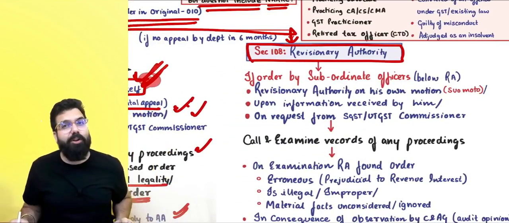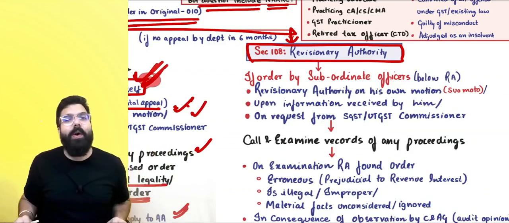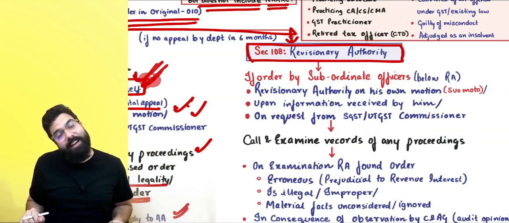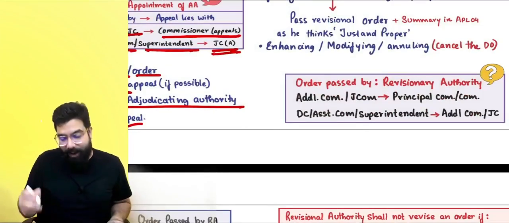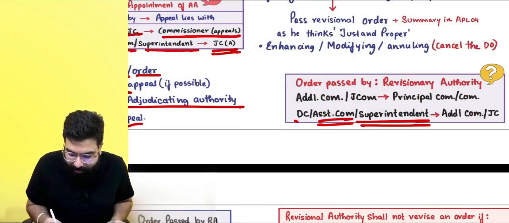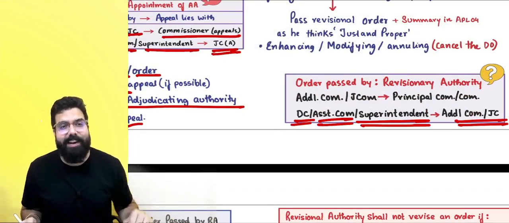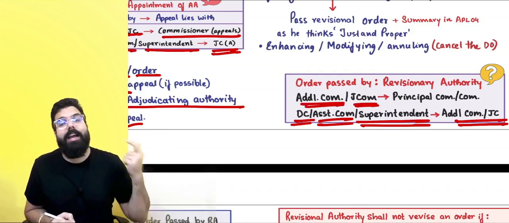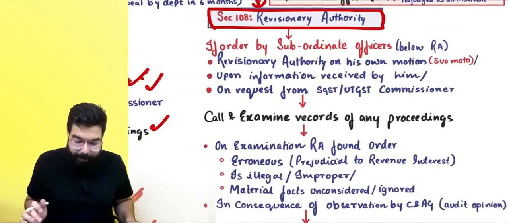See, the revisionary authority can revise the order. Basically, the senior can revise the junior's order. So if the junior has passed an order and the department did not go for an appeal, the senior can revise the order, and that's known as a revisional order. Who is a junior and who is a senior? If the order is passed by a superintendent, assistant commissioner, deputy commissioner, additional commissioner or joint commissioner, the senior can revise the order. A joint commissioner or additional commissioner order can be revised by the principal commissioner or commissioner, who is the senior. Okay, sir, point is clear.